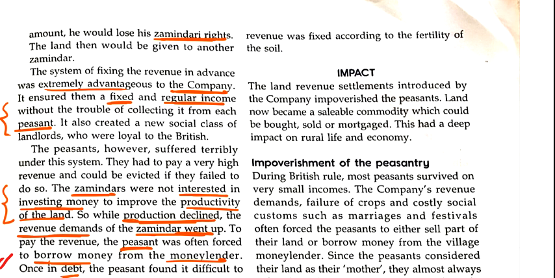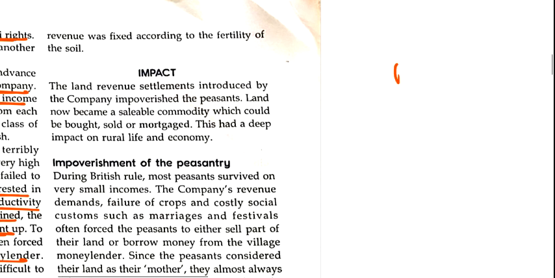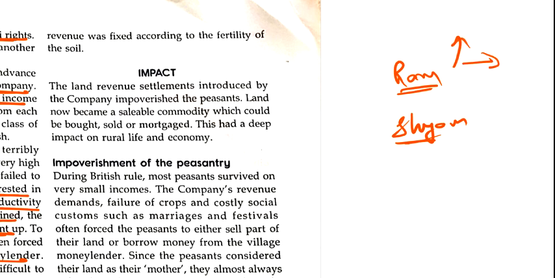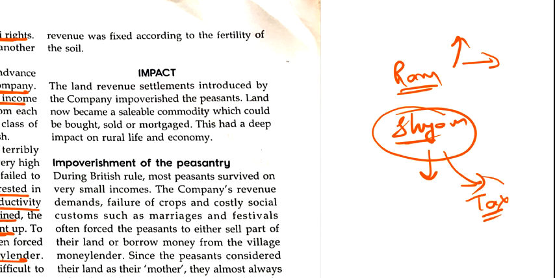Also, if there are two farmers, Ram and Shyam, and the fertility of Ram's soil is very good, he will pay a higher amount of tax, and if the quality of Shyam's soil is not that good, he will pay a very low amount, because his fertility is low, his production will be low, so Shyam will benefit.